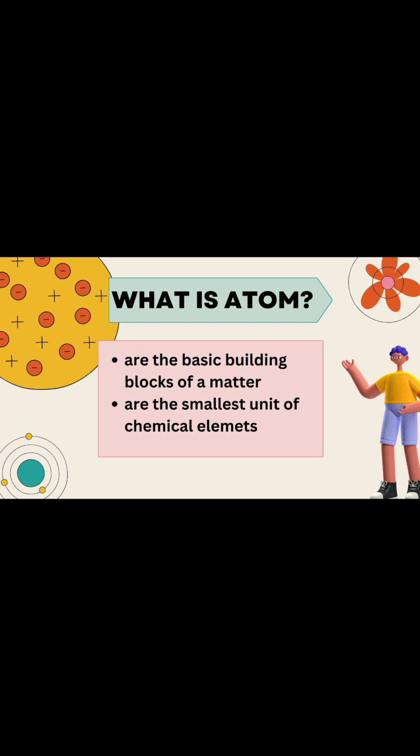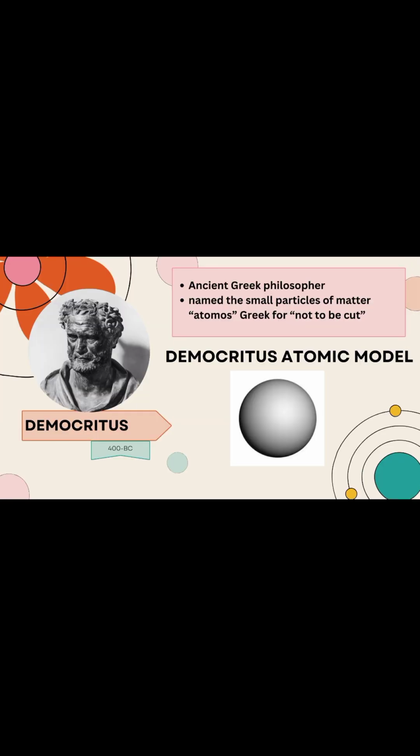What is atom? Atoms are the basic building blocks of matter, and atoms are the smallest unit of any chemical elements. Like a bar of chocolate, which is composed of a variety of different ingredients, matter is composed of a variety of atoms. Let us now tackle the history of atom.